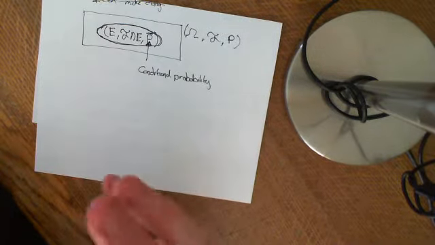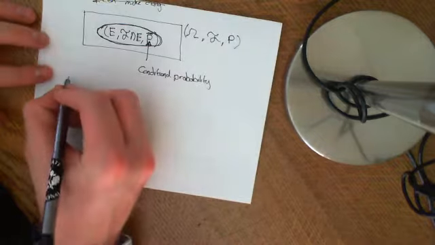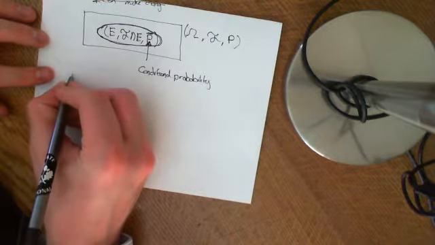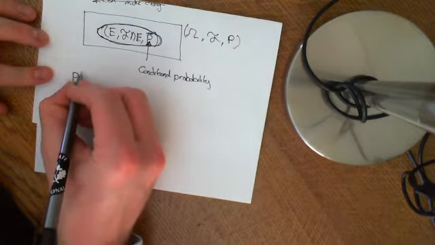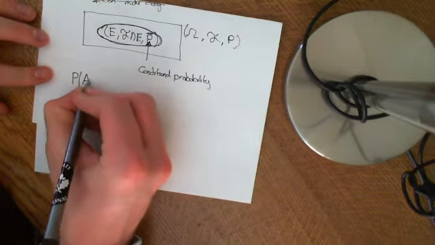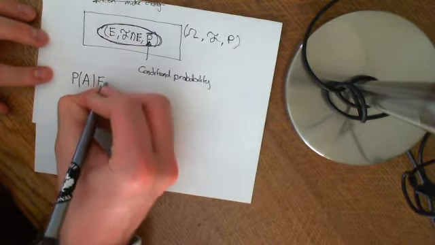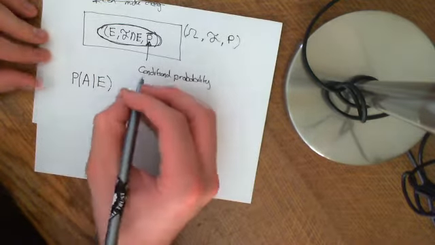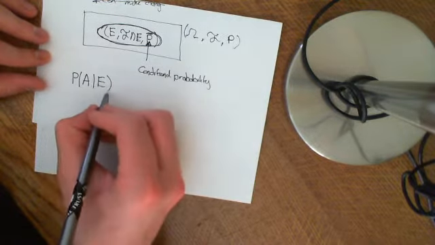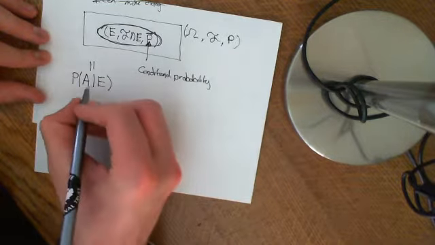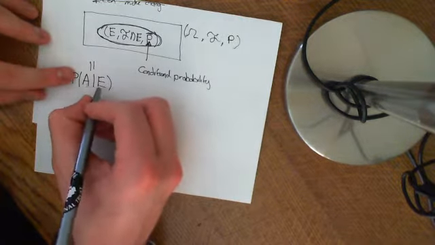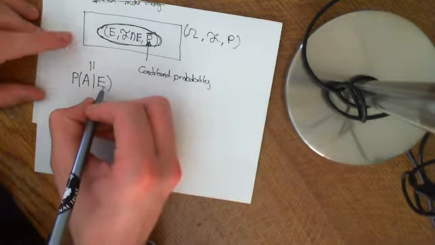So how do we modify probability? Well, the way that you do it is you write the probability of A given E. Firstly, this is confusing. This notation means what is the probability of event A happening given that event E has happened.